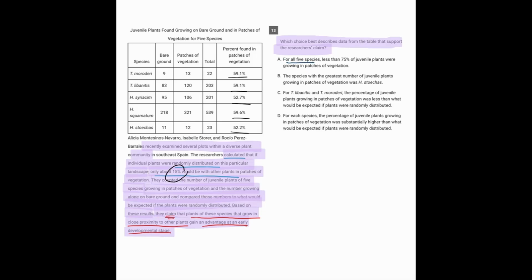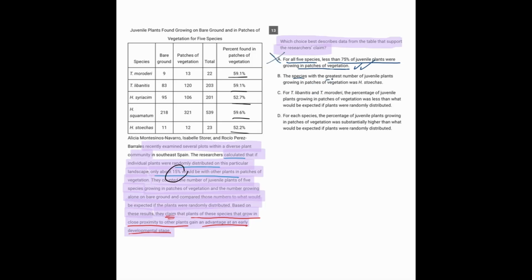A, for all 5 species, less than 75% of plants were growing in patches of vegetation. That's true to the data, but it doesn't speak to what the results actually were, which is the idea that more of them grew in patches of vegetation. A is emphasizing that it was less than a certain number.